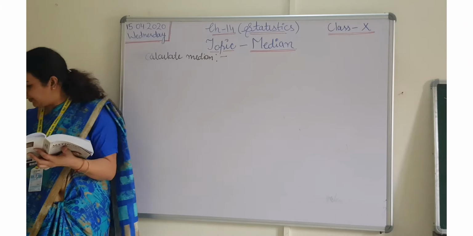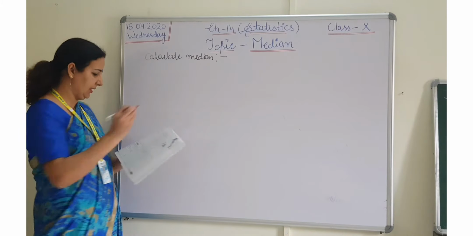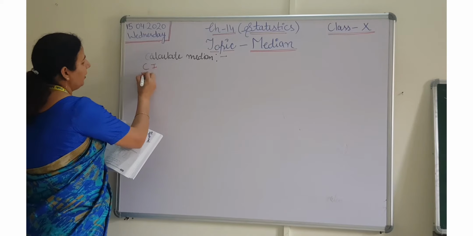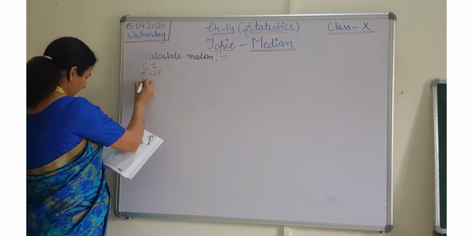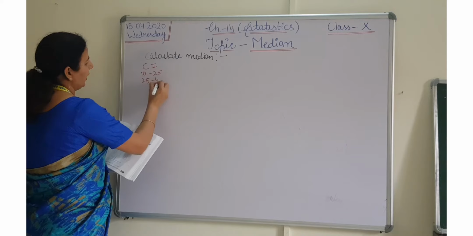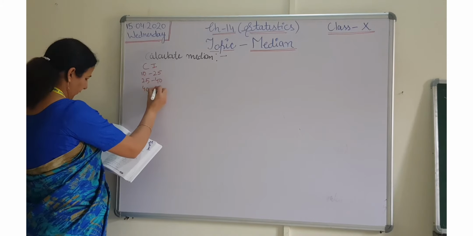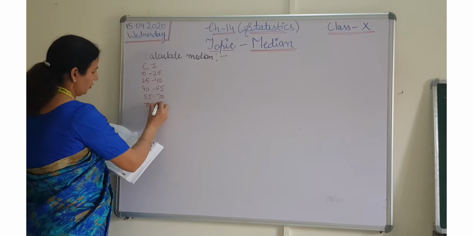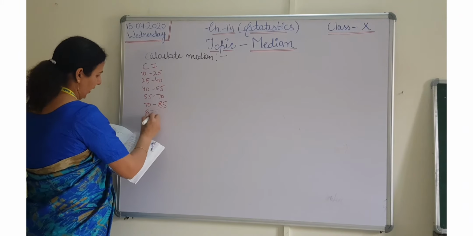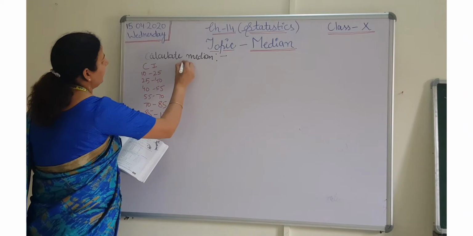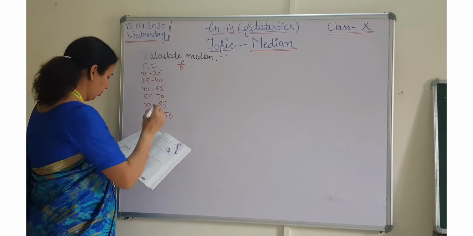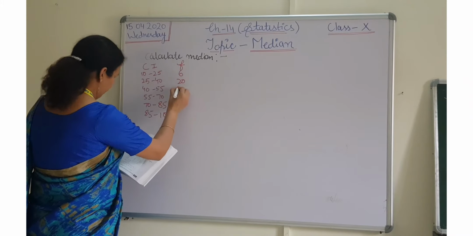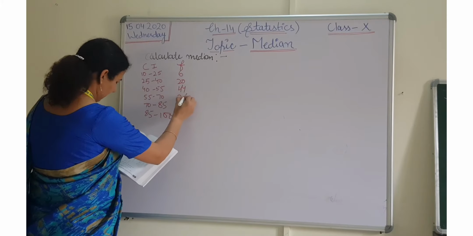They have given frequencies, like class intervals as 10 to 25, then 25 to 40, 40 to 55, 55 to 70, 70 to 85 and 85 to 100. And they have given the respective frequencies also. The respective frequencies are 6, 20, 44, 26, 3 and 1.